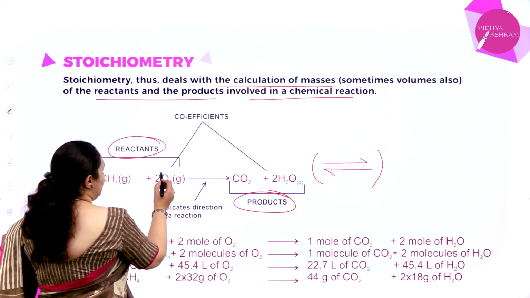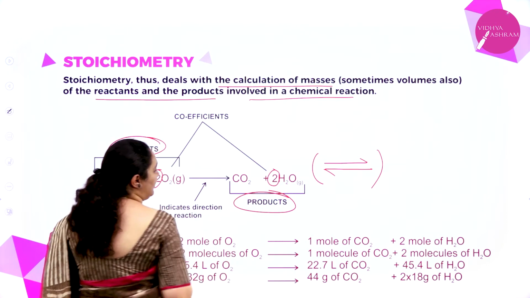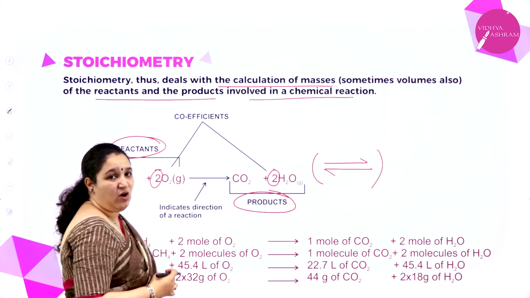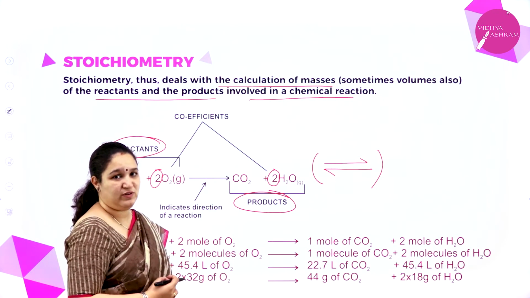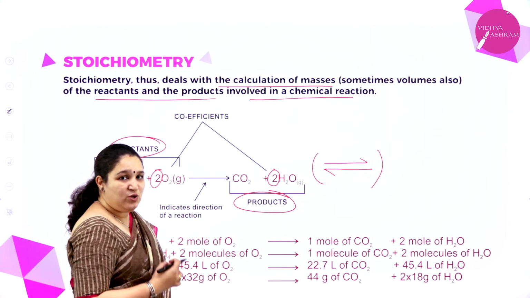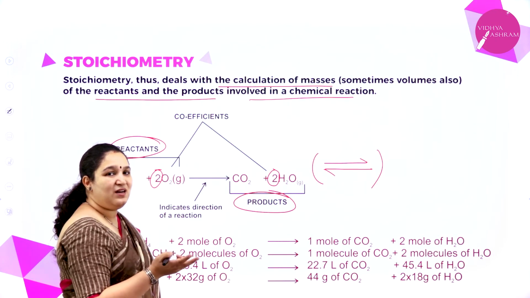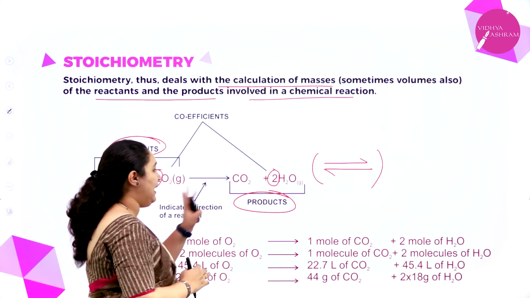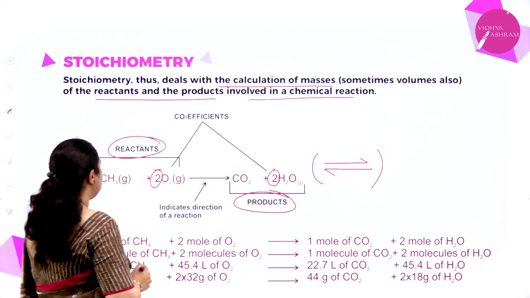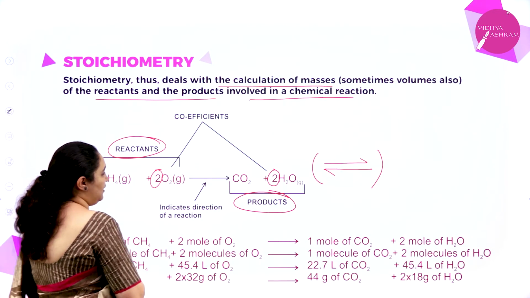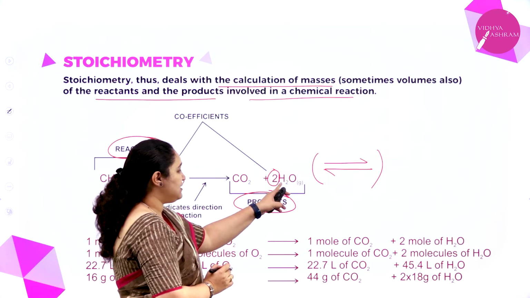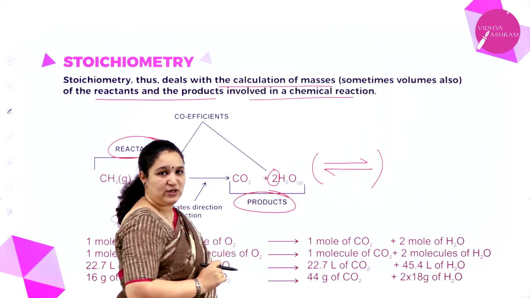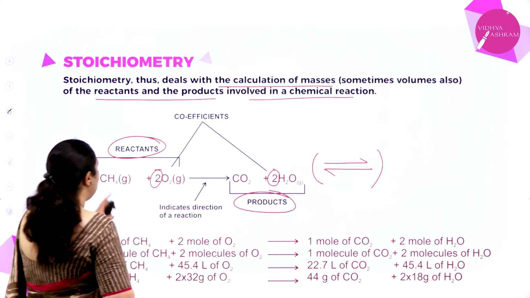Now the numbers, what is there? The 2 that I have written is called a coefficient or stoichiometric coefficient. We are using these numbers to balance the number of atoms to be equal on the reactant side as well as the product side. Now you can see here I have 4 hydrogen atoms. Here I have only 2. To balance the hydrogen atoms I add 2 molecules here. So 2 twos are 4 hydrogen atoms. It is balanced. Next, carbon, we'll see.